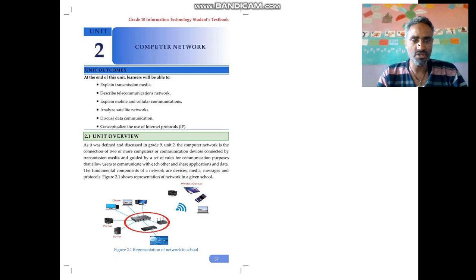Why do we establish a network? For the exchange of data. On the establishment of a network, you must have a transmission media, you must have a protocol, you must have hardware devices and software that enable sharing data, or it's possible to share applications, not only data.